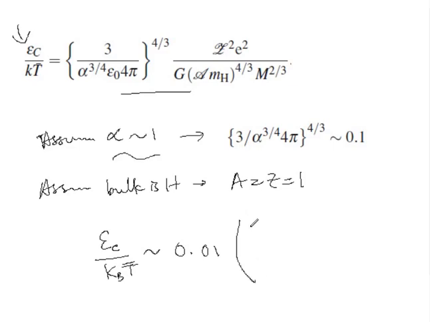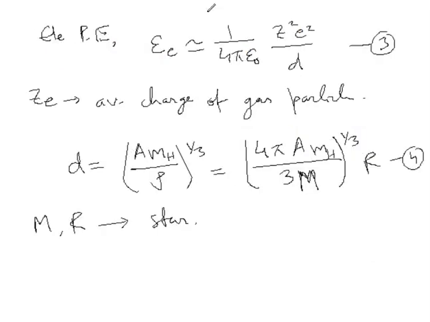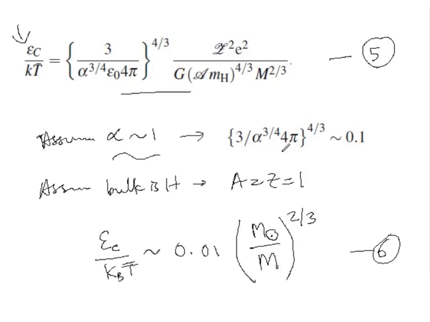Now I am writing this in terms of the solar mass divided by M to the power 2 by 3. This is very interesting. Now this is equation 5, this is equation 6. I think the previous equation I forgot, no, this is equation 4. Nomenclature is okay.